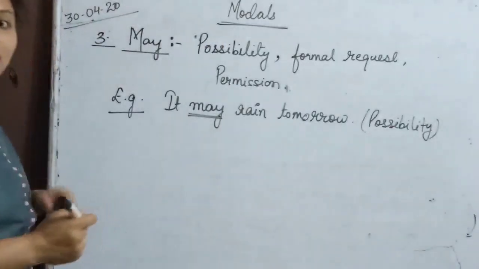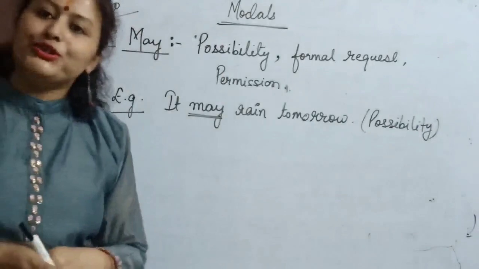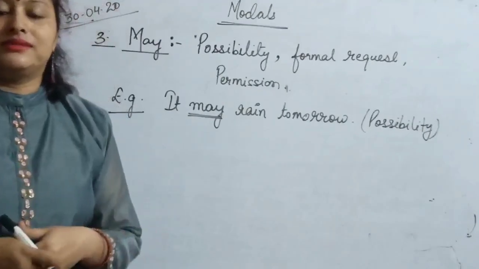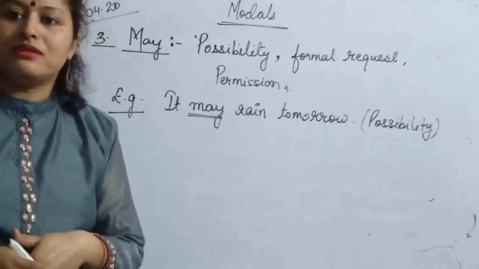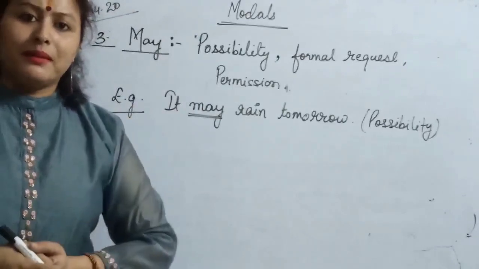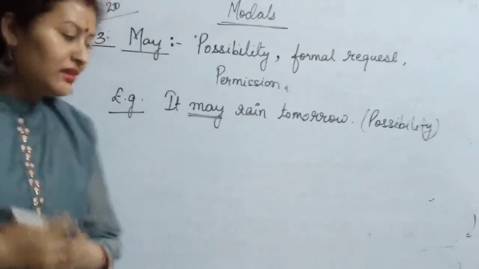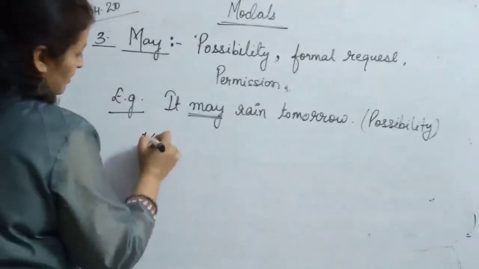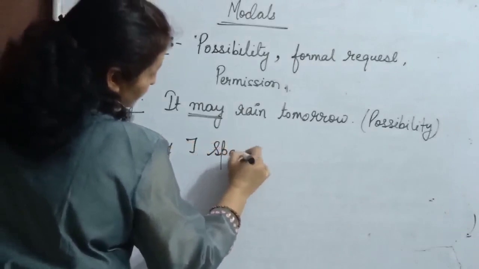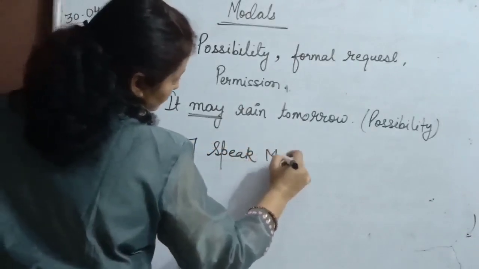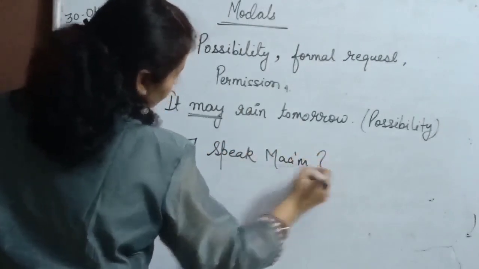Now another example to show you how we can use may for formal request and permission. You can take the same example. May I speak? May I get in? All these examples. May I speak, ma'am? What is it?